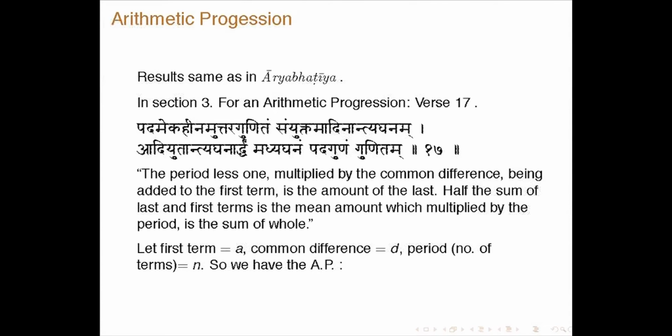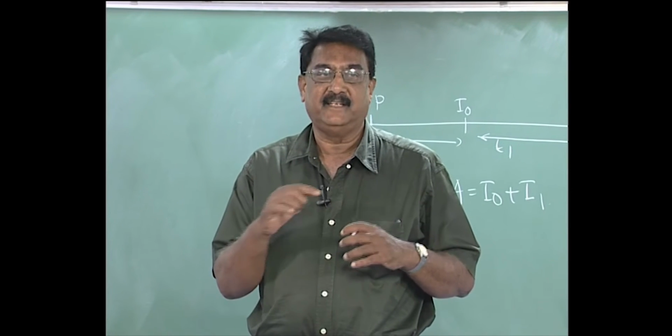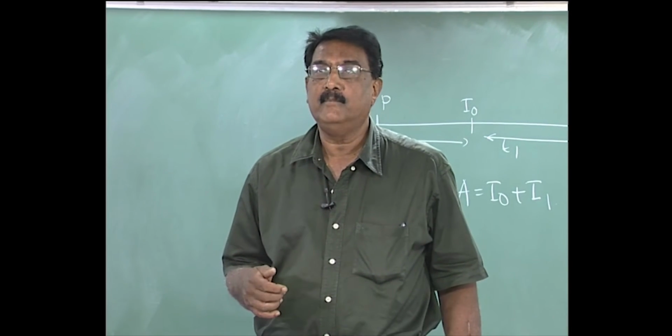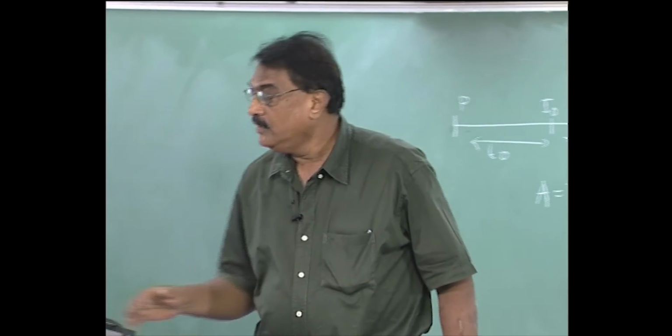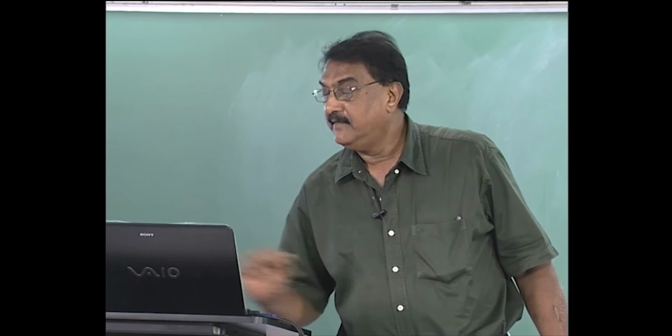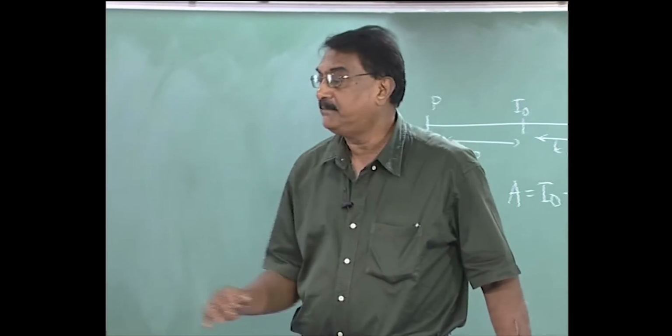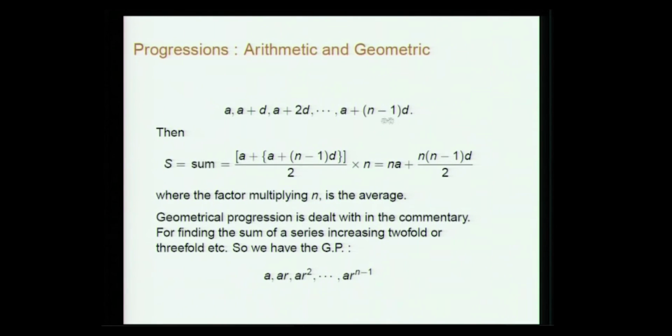Period means the number of terms, and naturally the average of these quantities is the first and last divided by 2, right. So that is the mean amount. So you have the arithmetic progression a, a plus d, a plus 2d, etc., a plus (n minus 1)d. The sum is given by adding the first term and the last term, dividing by 2, then multiplying by the number of terms. So it is n into (2a plus (n minus 1) d) by 2, where this is the average.